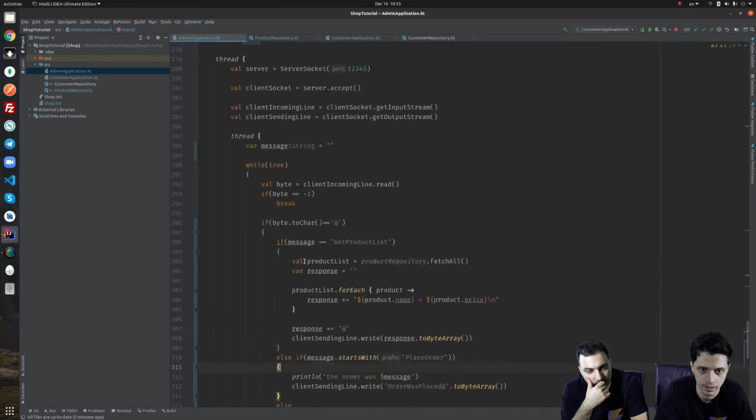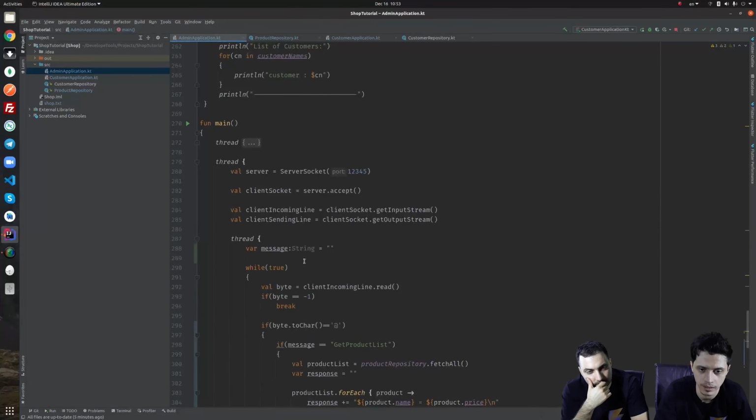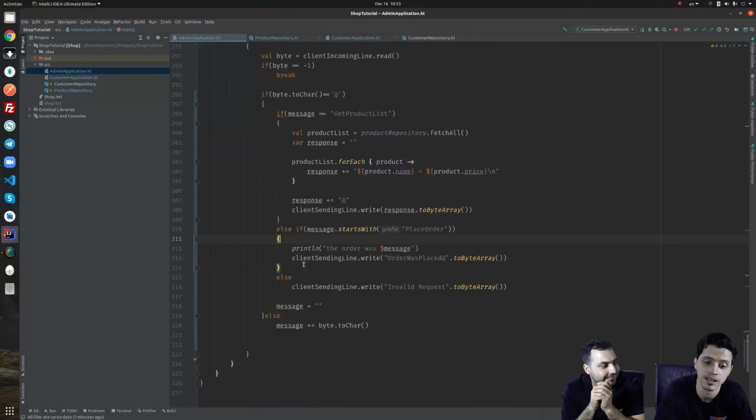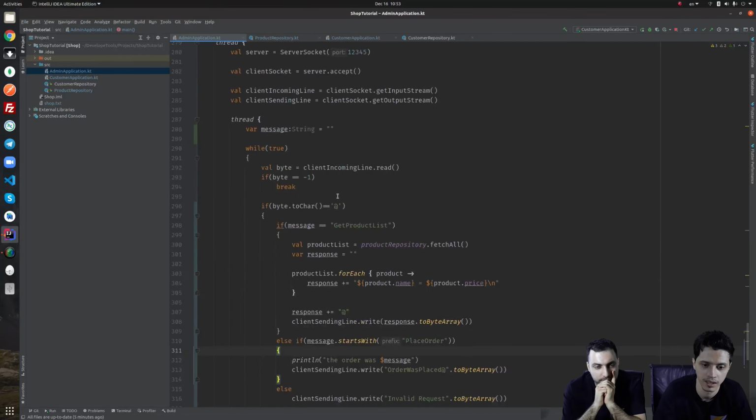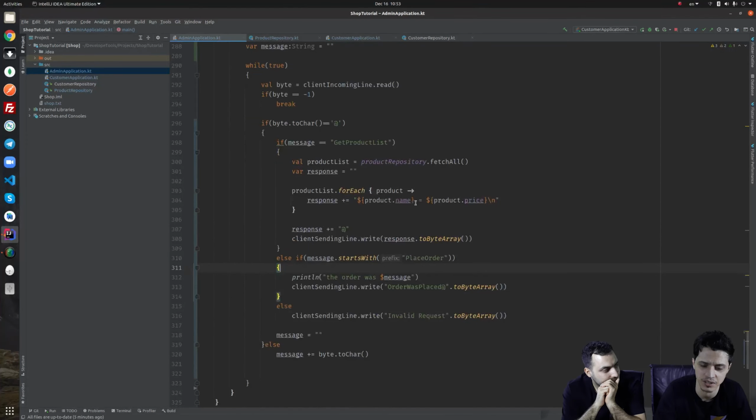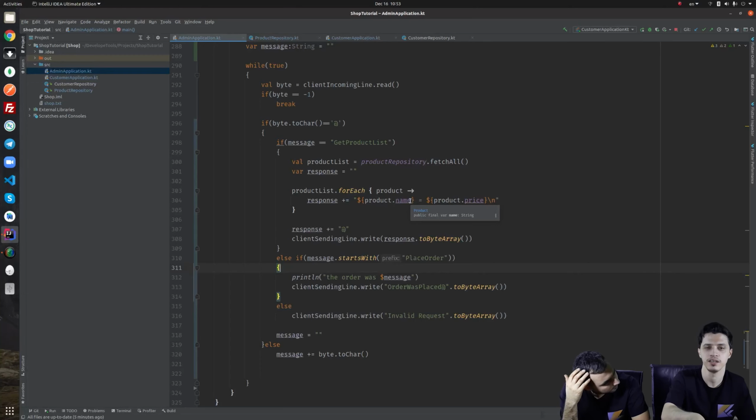Thank you. That's interesting. It will be more interesting when we add UI, a graphical user interface with an Android application. Exactly. After 3, 4, 5 sessions, we can write a simple Android application with Kotlin, just to connect to here, place orders and see the product list. We'll do that.